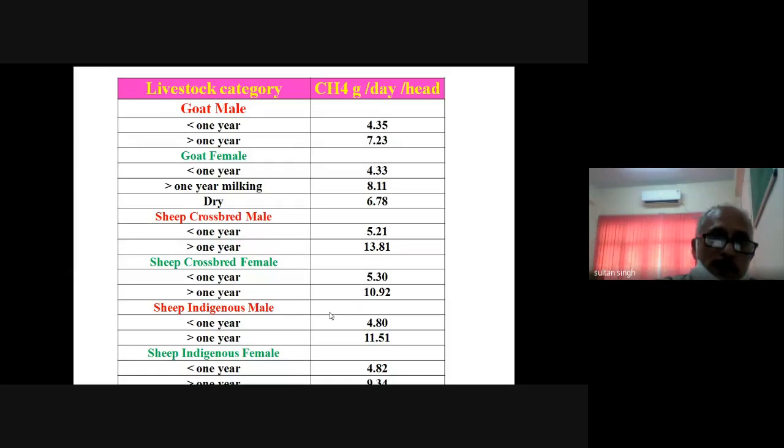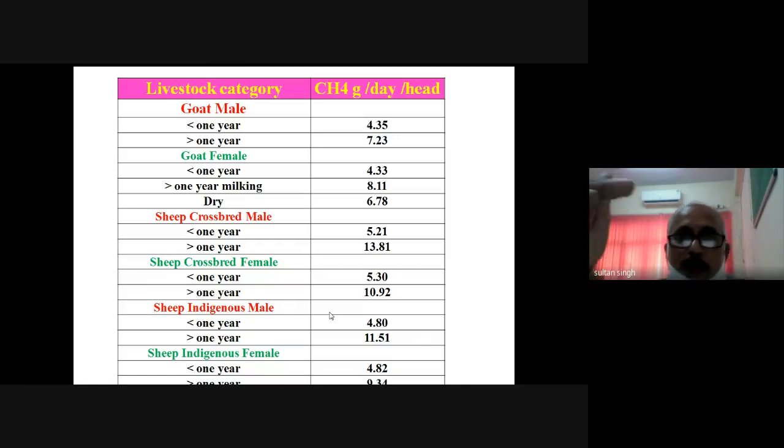In the case of goat male and female, again these are different values. In the case of dry animals, they are mainly maintained on a maintenance diet, so we are not offering feed as per the requirement. That is why the value is less. Then in the case of the sheep, you see 5.21. Then in the case of the crossbred female, these are the values: sheep, male, female, sheep, indigenous.